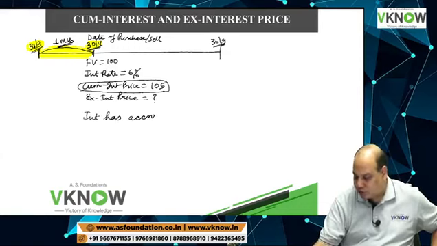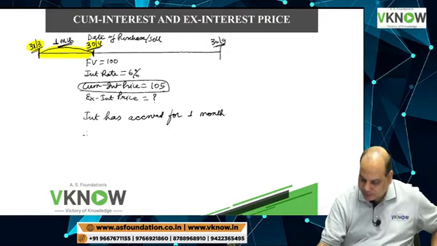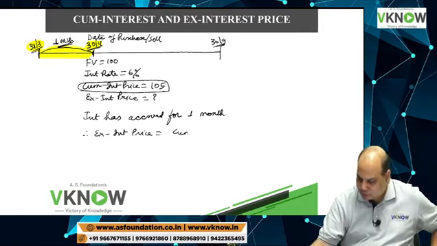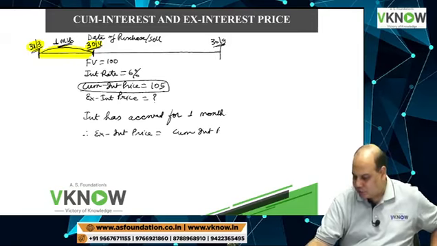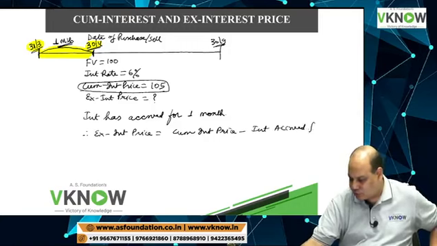Therefore, ex-interest price is equal to cum-interest price minus interest accrued for 1 month.